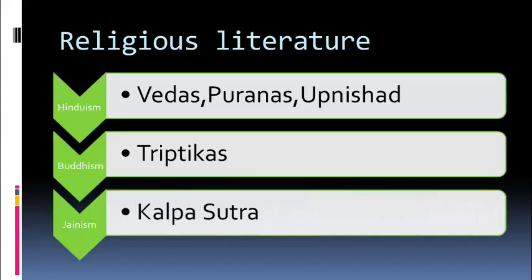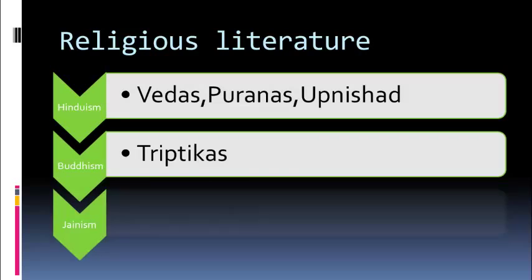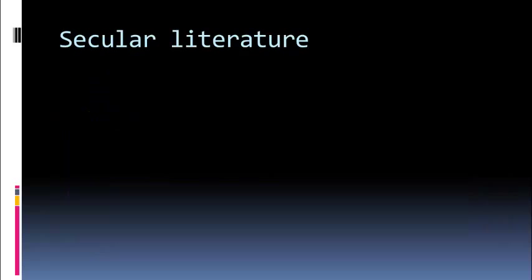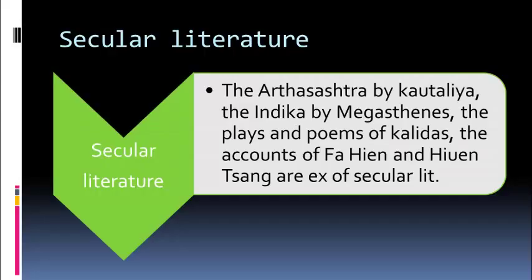Jainism: Kalpa Sutra. Secular literature. The Arthashastra by Kautilya, the Indica by Megasthenes, the plays and poems of Kalidas, the accounts of Fa Hien and Hiuen Tsang are examples of secular literature.